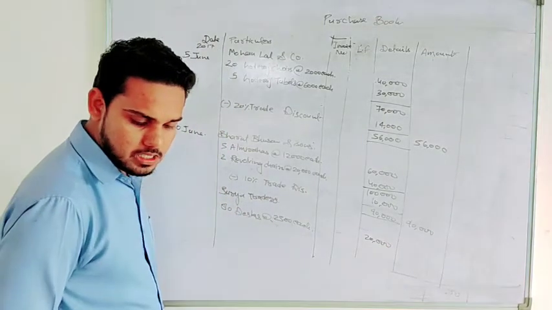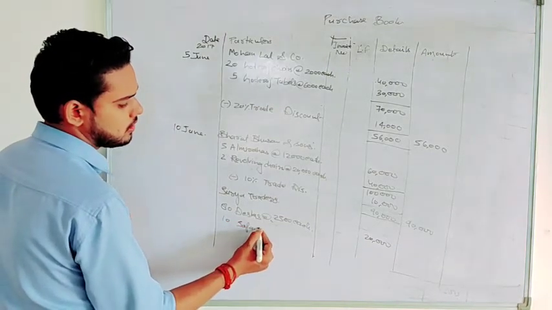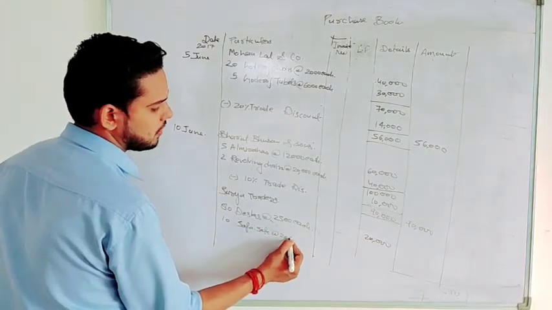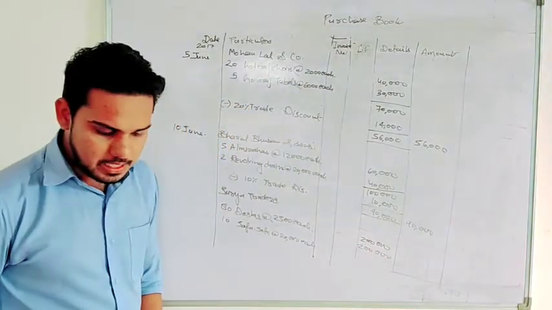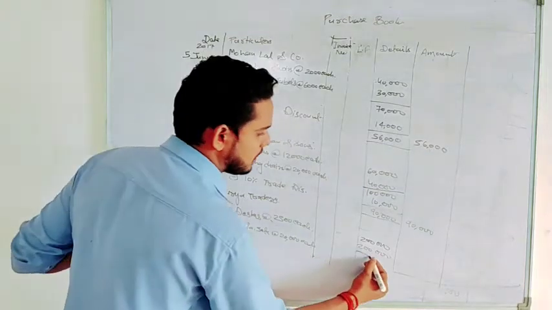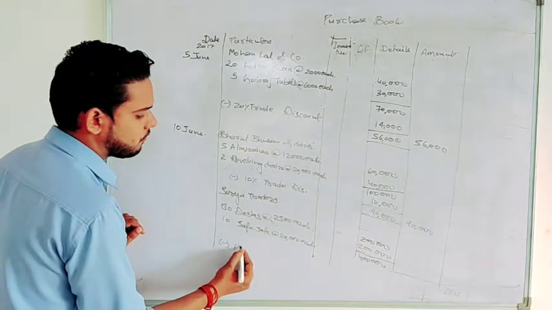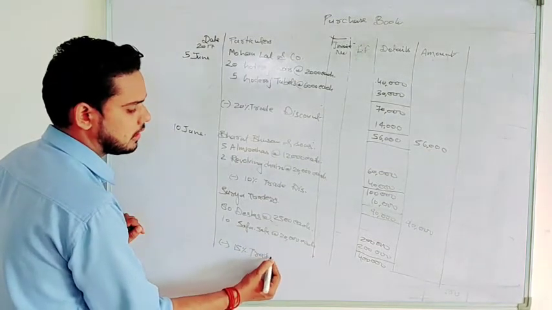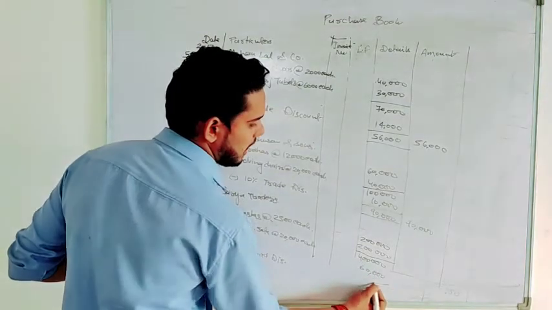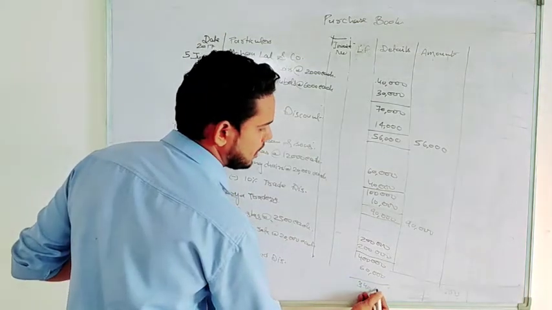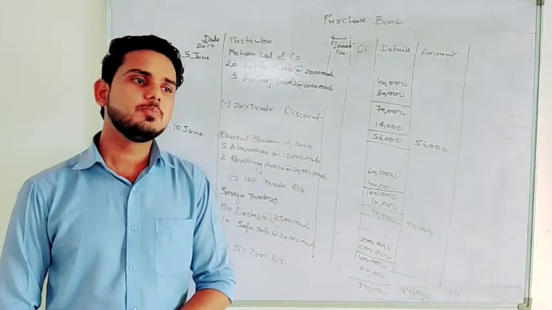Then we have purchased something else, that is 10 sofa sets at 20,000 each. So 10 sofa sets at the rate of 20,000 each. This will be 2 lakh. So the trade discount is given as 15%. First we will total this, and this will be 4 lakh. Okay, then we will write minus 15% trade discount, and that 15% will be 60,000. After deducting 60, we will get a value of 340, which we will write in the main column of amount, 3,40,000. So let's move to the next transaction.